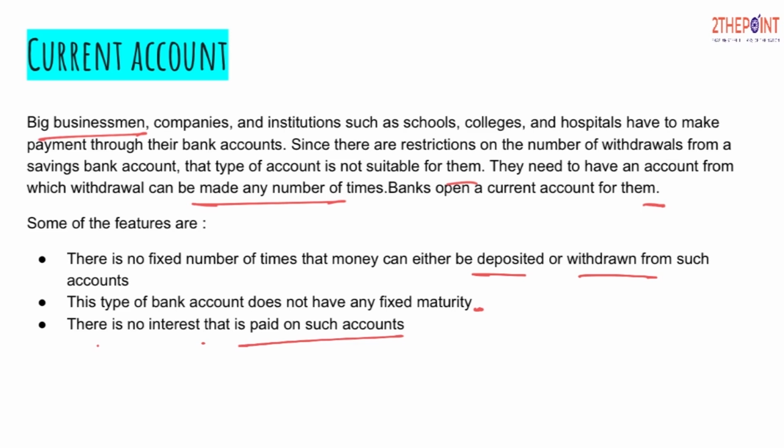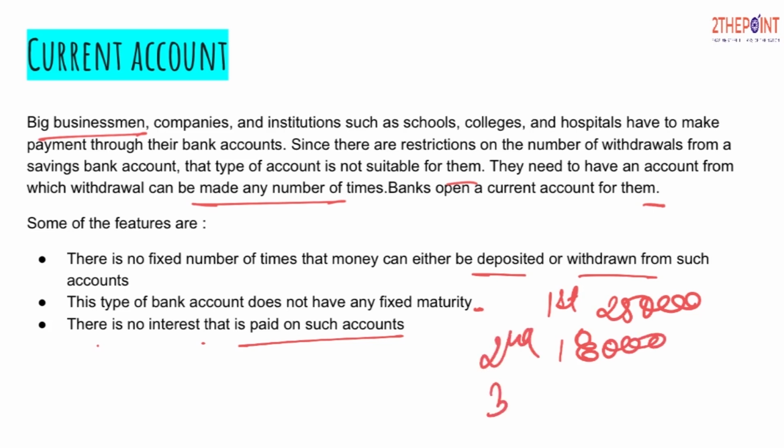Why? I'll explain. Let's suppose on the 1st of the month you deposited 25,000. The next day, on the 2nd, you withdraw 18,000. On the 3rd, you withdraw another 7,000. On the 4th, you deposit 10,000 again. Now how do the banks calculate interest on it? Because the balance fluctuates every day, banks do not provide interest on such accounts, since the balance is not fixed and fluctuates on a day-to-day or per-transaction basis.